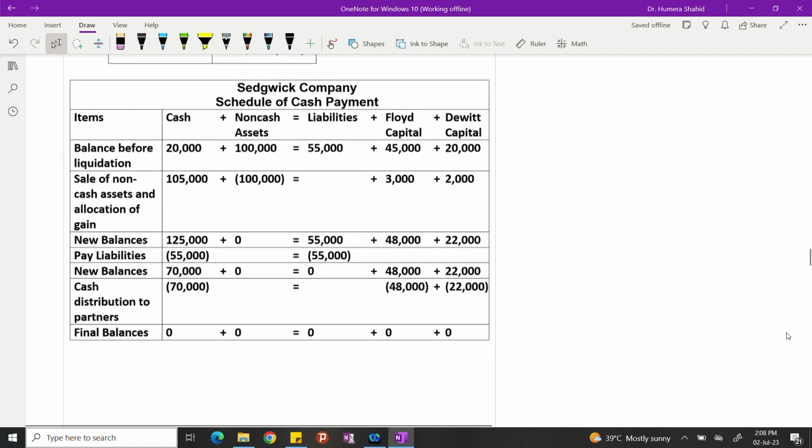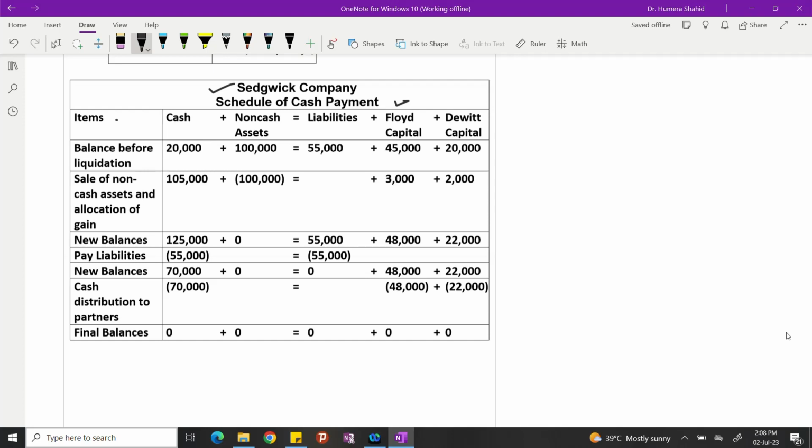It's over here, the big company schedule of cash payment, and then the items. Then you remember how we mentioned the accounting equation, cash plus all the non-cash assets separately. Even if in the question non-cash assets are separate, you have to add them, and non-cash assets will be mentioned under one head in the cash payment schedule. I don't write here land plus building plus, no, it's not the expanded accounting equation.